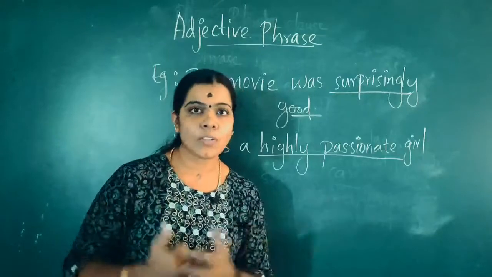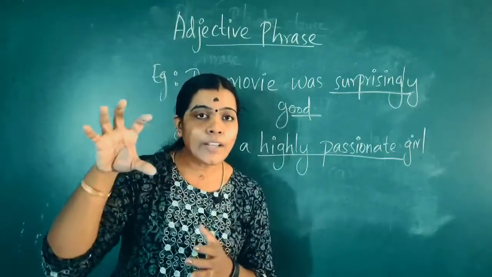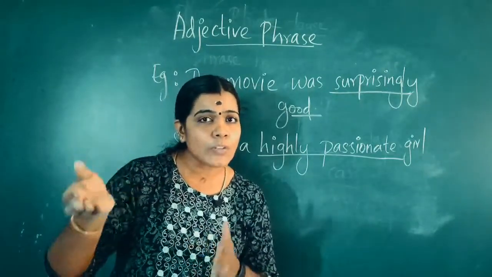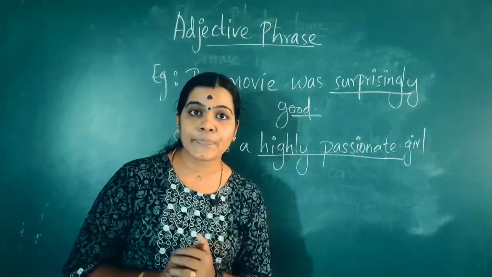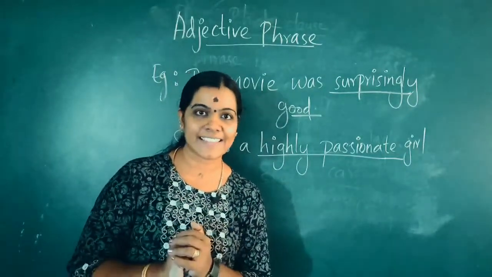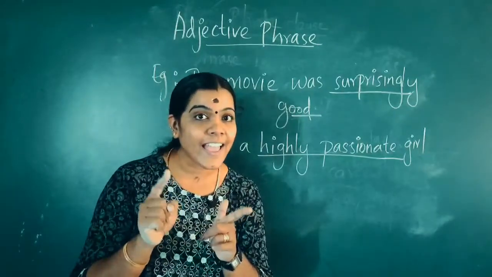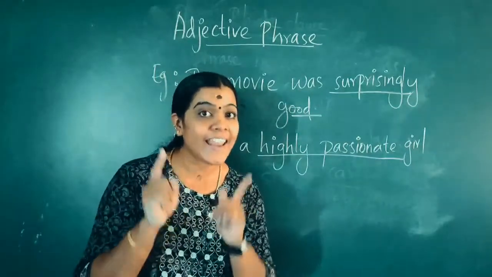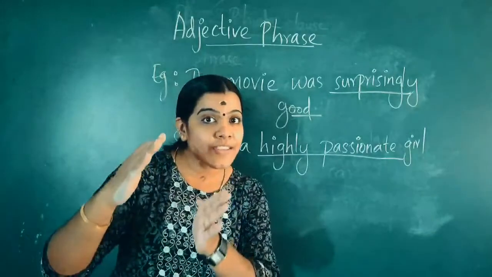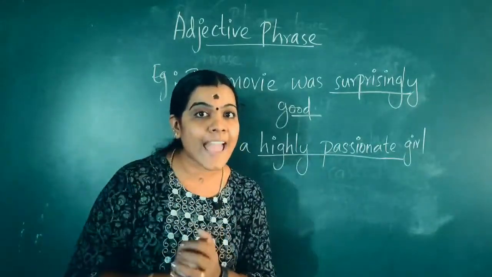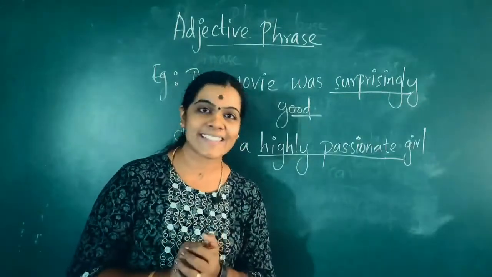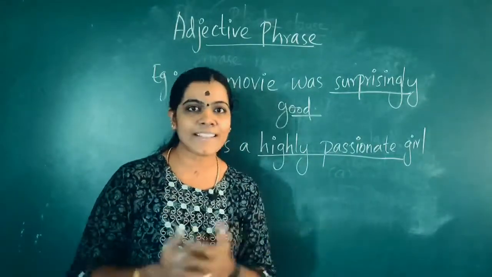A noun. So in order to refer to that noun more specifically, which word is used there? Intelligent. So intelligent is an adjective. An adjective which is used to modify a noun is called an adjective phrase. Is it clear? It is only this much.